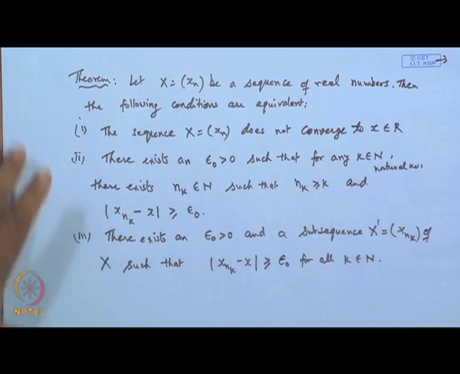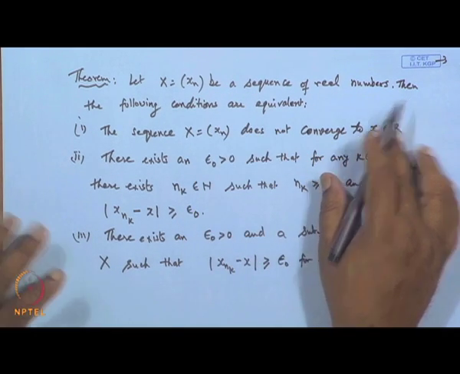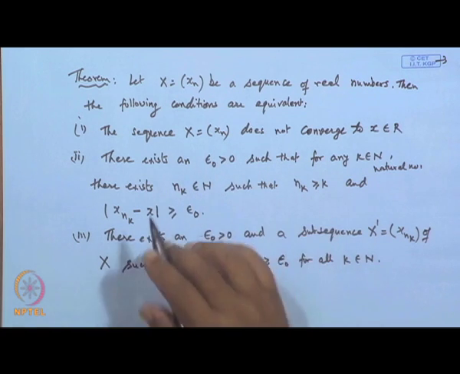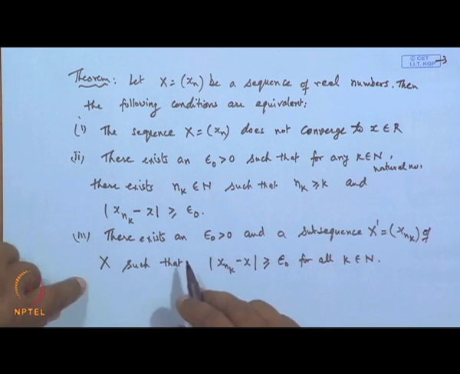So, what this shows, in the proof, is that if x n is a sequence of real numbers, then the following conditions are equivalent. The sequence x n does not converge to x is equivalent to this, equivalent to this.